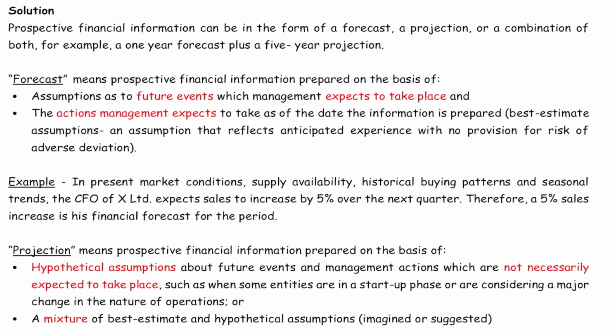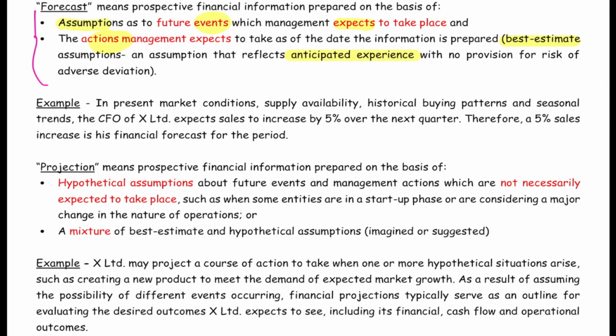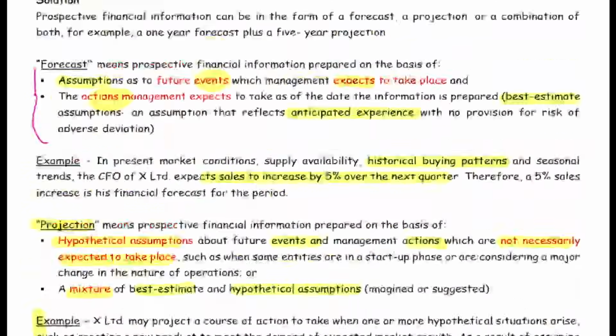So in this, you just need to write the theory, explain what is a forecast. That forecast is based on expected assumptions about two things, events and actions expected in future. It is the best estimate assumption based on anticipated experience. These are the keywords. Then give an example that we are expecting the sales to grow by 5% in the next quarter, considering the previous period, considering the historical patterns. Then what is a projection? Hypothetical assumption, again about the events and actions which are not necessarily expected, plus a mixture of best estimate and hypothetical assumption. Then you can give an example.